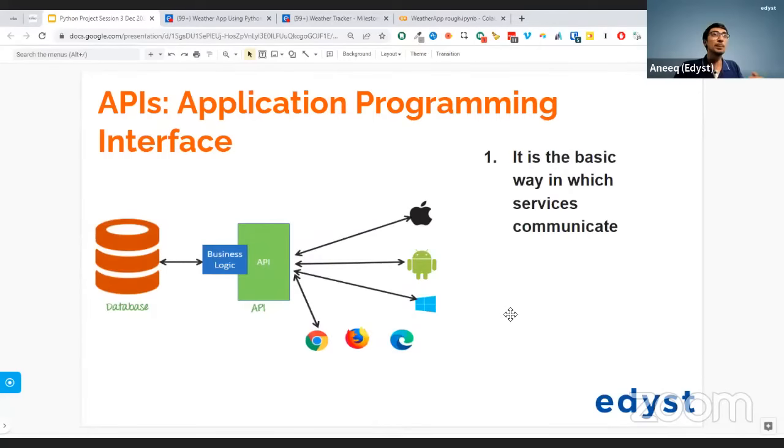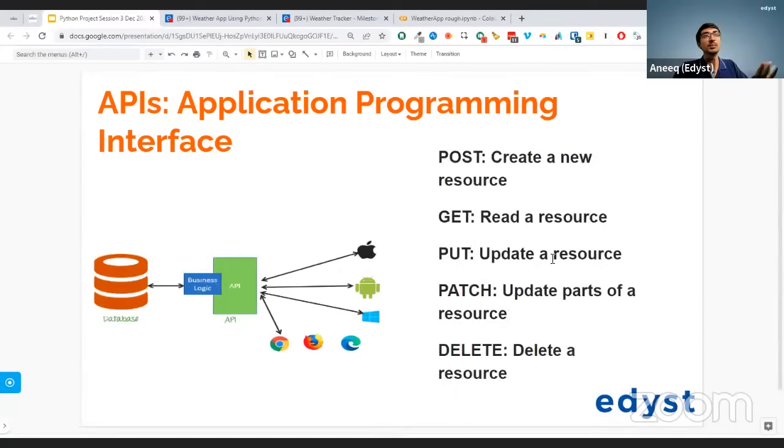The types of APIs are these five major verbs, and these things are called verbs. These are the HTTP verbs: post, get, put, patch, and delete. Now, we are not going to go into detail on this. This is not a detailed web development course, but just to simply tell you, whenever you want to create something new, like sending a message on WhatsApp, or right now on the chat, that's usually a post API, or post request.